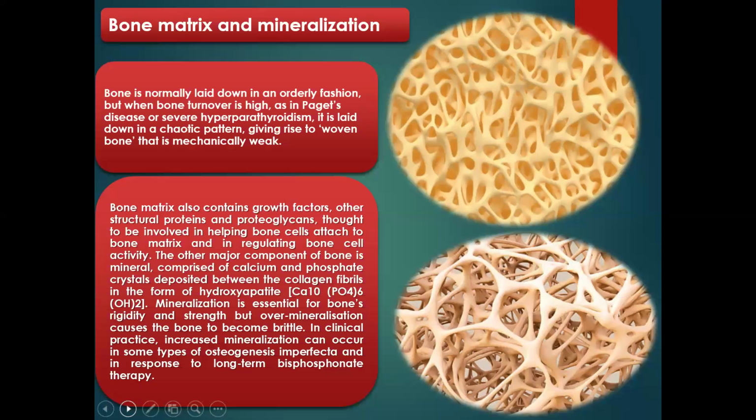Then with mineralization, the bone matrix becomes solidified.